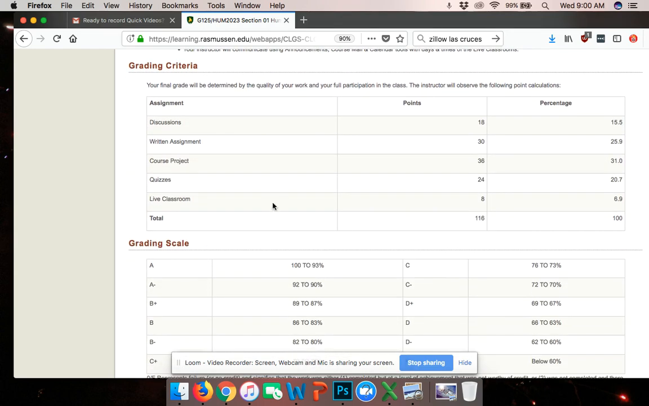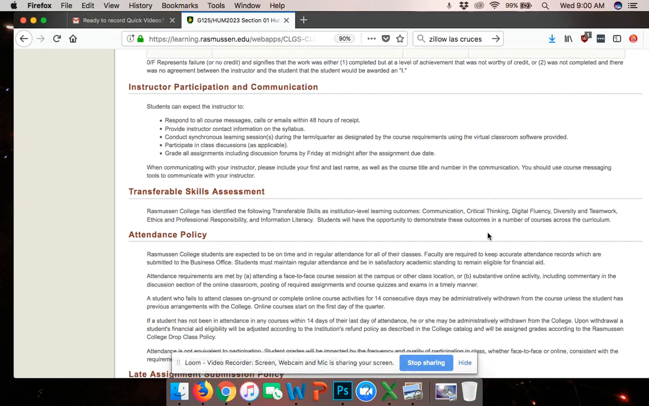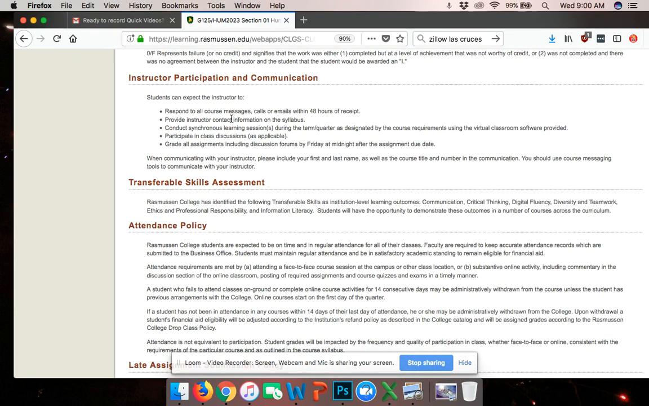Grading criteria is the same as in the syllabus. It gives you an idea of what the point values are for all the different assignments here, and here is also the grading scale. Here it talks about instructor participation and communication, and transferable skills. I'll let you read this. I'm not going to go over every single thing.